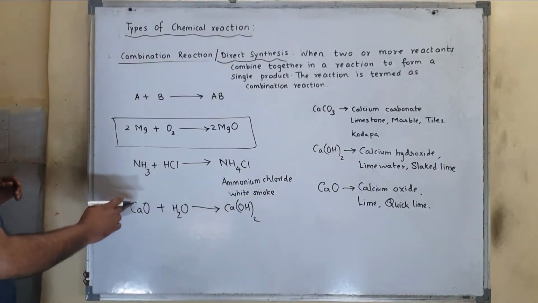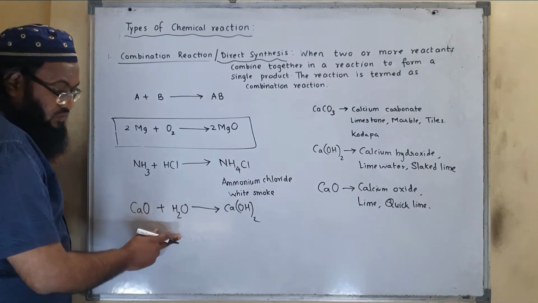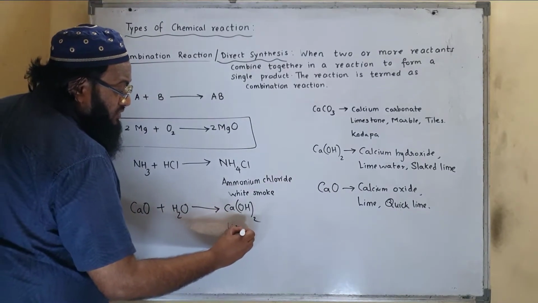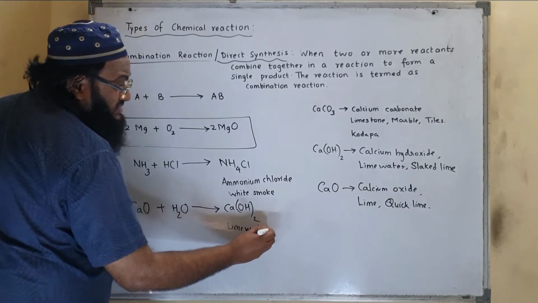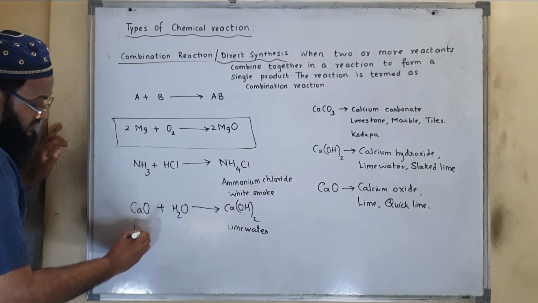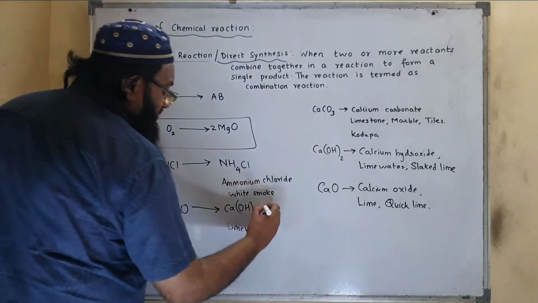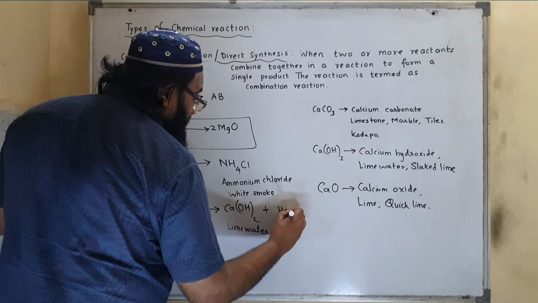Now when calcium oxide or lime is treated with water, it forms calcium hydroxide. This is nothing but lime water. Also we call it as slaked lime. This one is lime. It forms calcium hydroxide with the release of heat, large amount of heat.